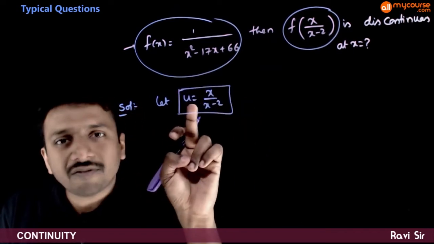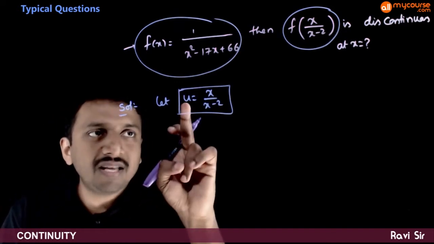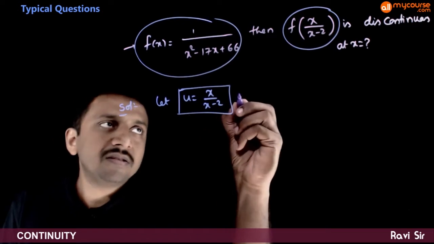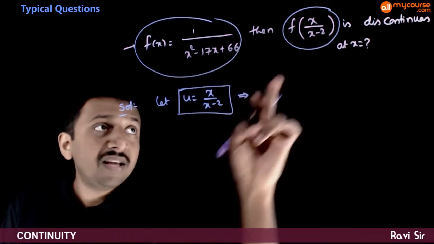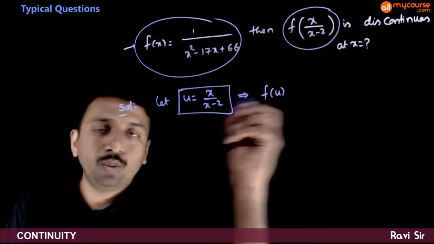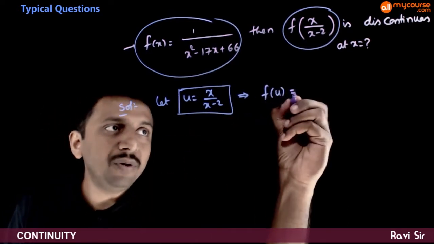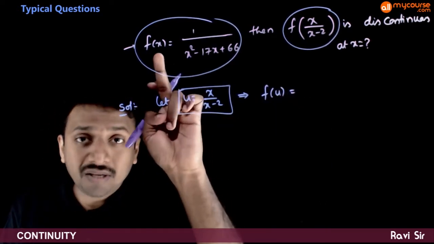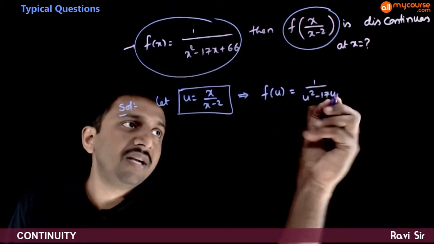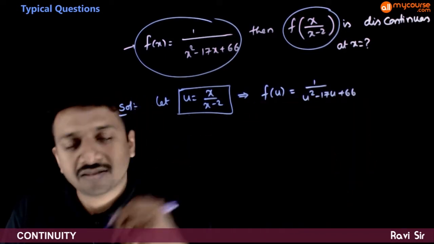That is, u is a function of x. So this implies the given function is nothing but f of u. f of u is nothing but, according to this function, 1 by (u square minus 17u plus 66).